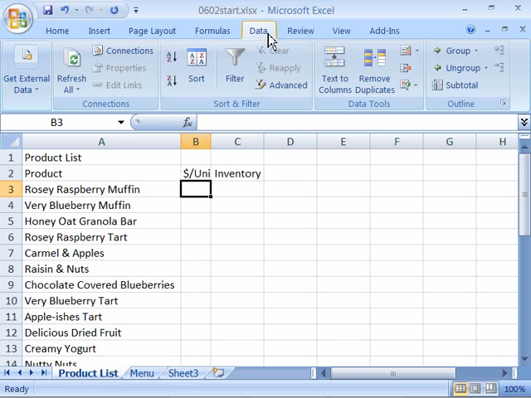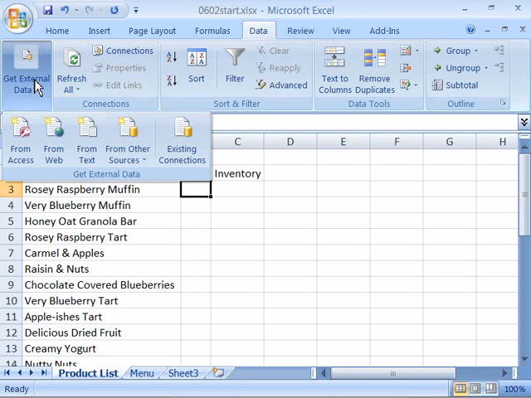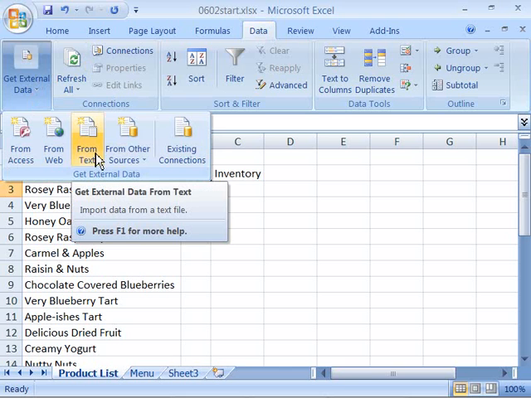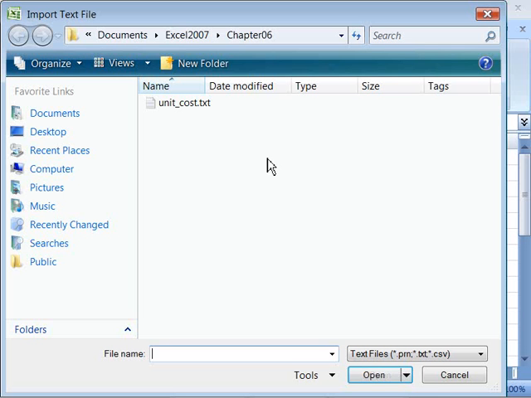Go to your Data tab, make that your active tab, and then click Get External Data. Remember to set your cursor in B3 before you initiate this import. So I'll go ahead and click External Data and choose From Text. Go ahead and navigate to your Chapter 06 directory in your Excel 2007 course folder and choose unit_cost.txt, this text file, and click Import.